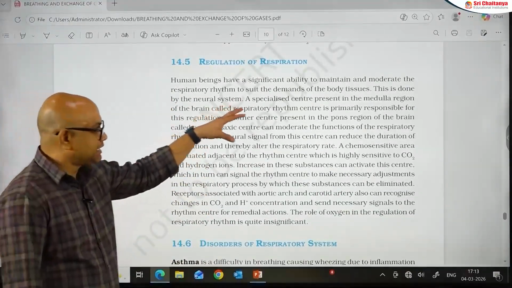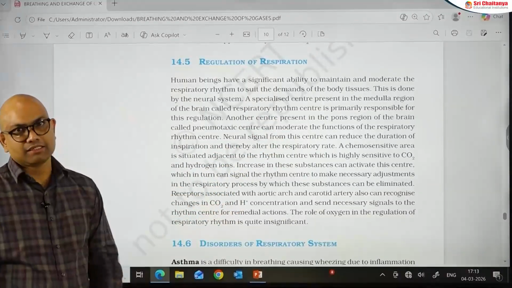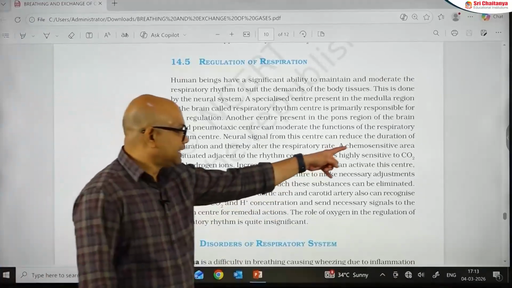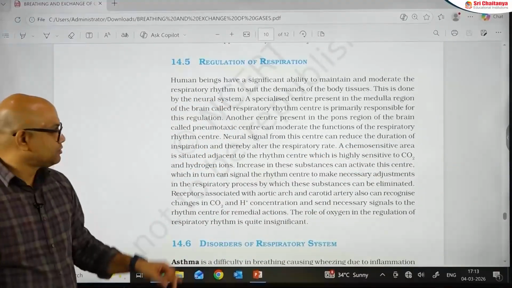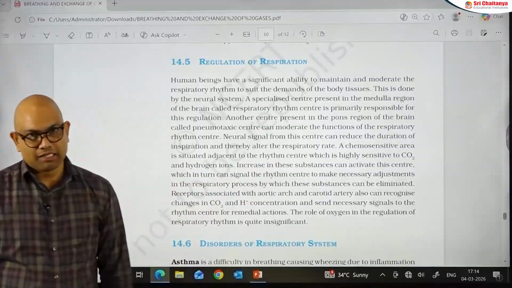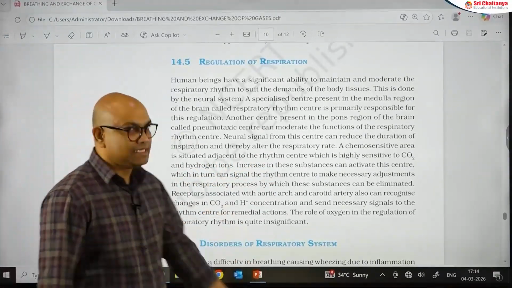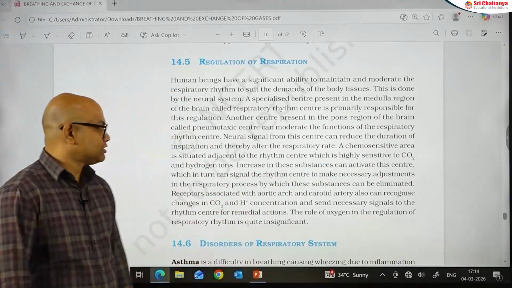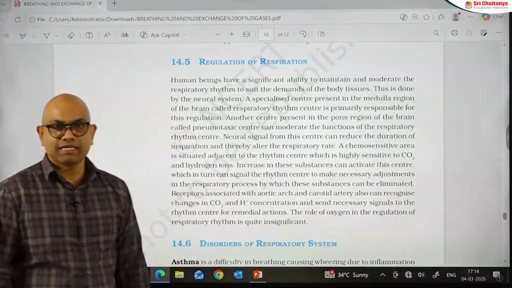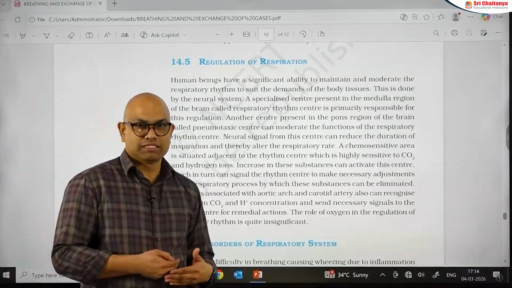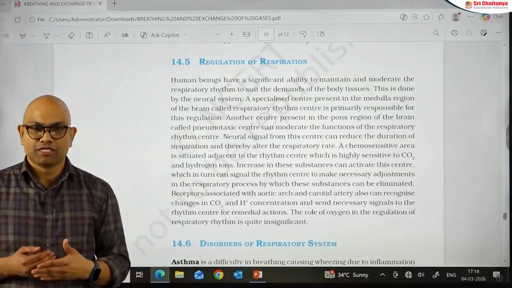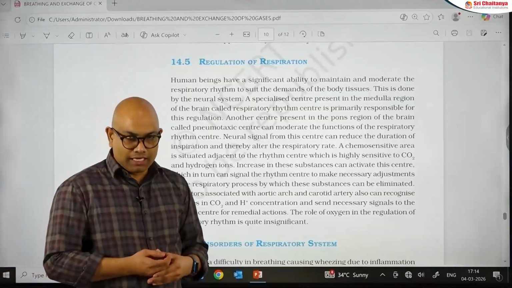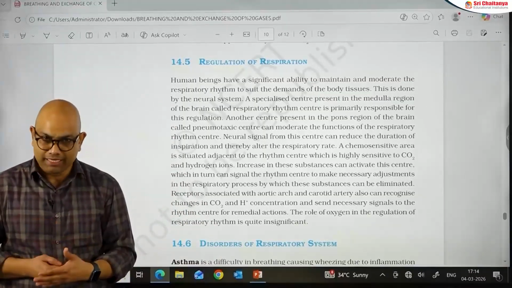After the respiratory rhythmic center and pneumotaxic center, some areas that are sensitive to certain chemicals can also regulate the respiratory rhythm. That one is the chemosensitive area. It is located adjacent to the respiratory rhythmic center in the medulla oblongata, and it is highly sensitive to components like carbon dioxide and hydrogen ions. When CO2 and hydrogen ion concentration increases in the blood, this center gets activated. After activation, it passes on the information to the respiratory rhythmic center, asking it to take appropriate steps to cut down the CO2 and hydrogen ion concentration in the blood.